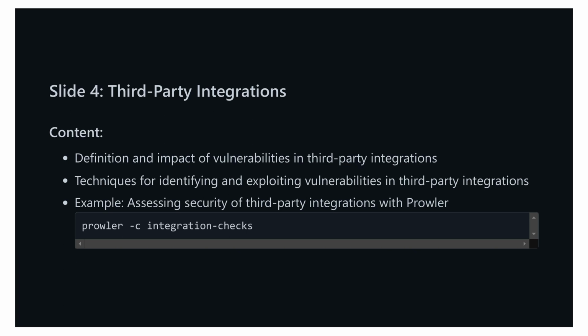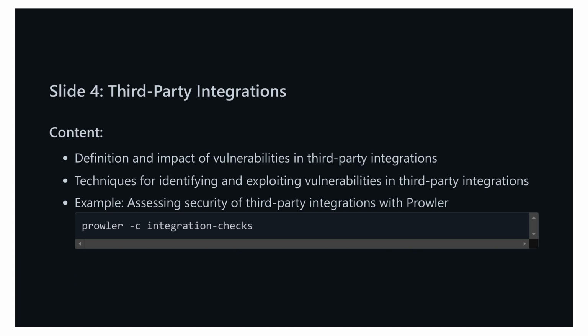One of the tools that can help with this is Prowler. Prowler is a security tool that performs AWS security assessments. To assess the security of third-party integrations, we can use a specific Prowler command, prowler -c integration checks. This command enables us to run a comprehensive scan to identify potential vulnerabilities in third-party integrations, ensuring that our overall security posture is robust. In the next slide, we will continue by discussing resource misconfigurations.